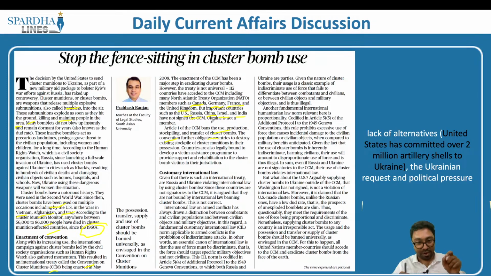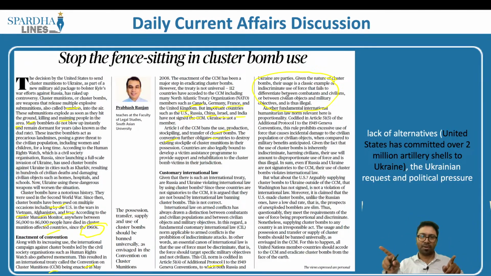So here what we have to focus on is the Geneva Convention, where it goes on to say Article 51(4) of the Additional Protocol to the 1949 Convention, where both Russia and Ukraine are parties to it. So given the nature of cluster bombs, their usage is a classic example of indiscriminate use of force that fails to differentiate between combatants and civilians, or between civilian objects and military objectives. Since they are part of this Geneva Convention, they are part of the customary international law, they should not be using it, is what the author is trying to mold through his arguments.